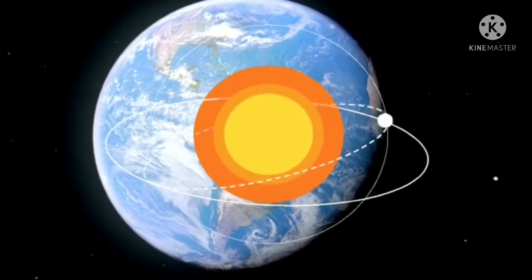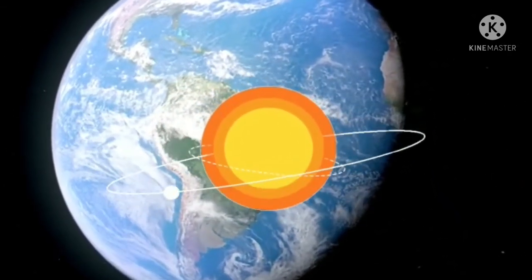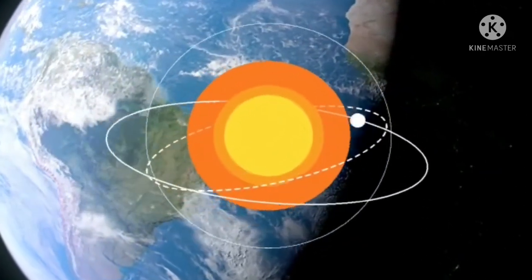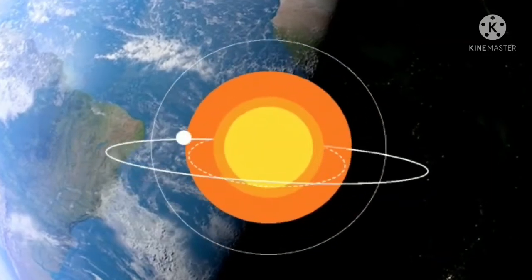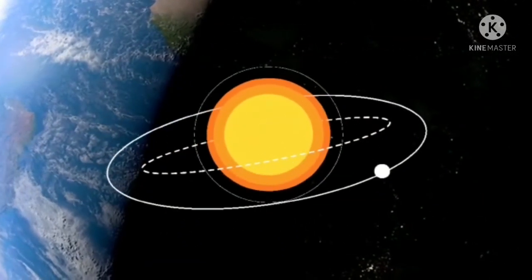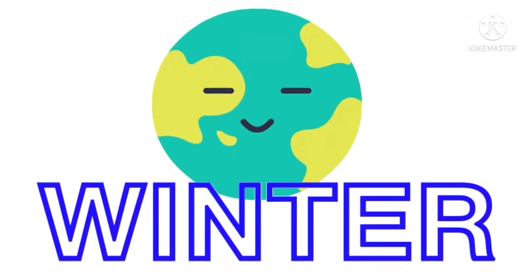Now next we talk about revolution. The movement of the earth around the sun in a fixed path or orbit is called revolution. Due to revolution, we found different seasons in our earth. Season changes due to the change in the position of the earth around the sun. We found mainly 4 types of season in our earth.